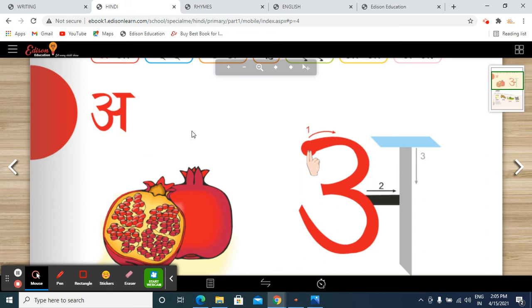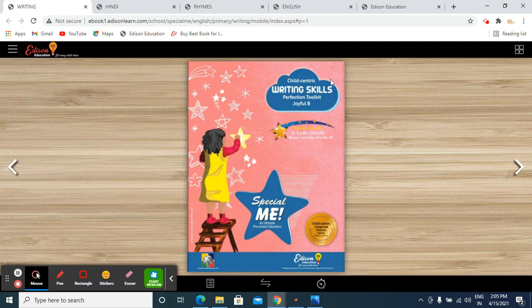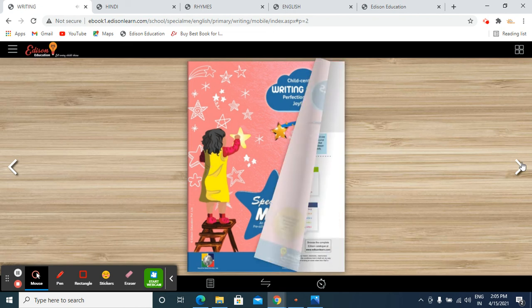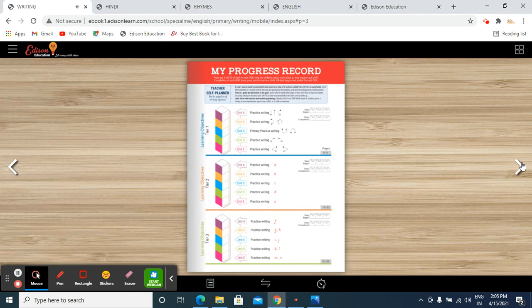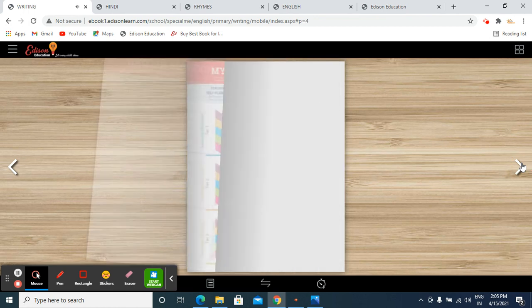Now, moving on to next, open your next book. Here we open our writing skills book. One new book we are going to start today. What is the name of the book? Child Centric Writing Skills Perfection Toolkit. Okay, so you have to open this writing skills booklet. Let's move on to the next page. Turn the page.